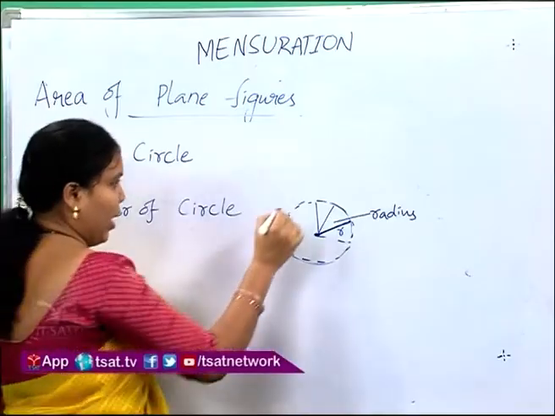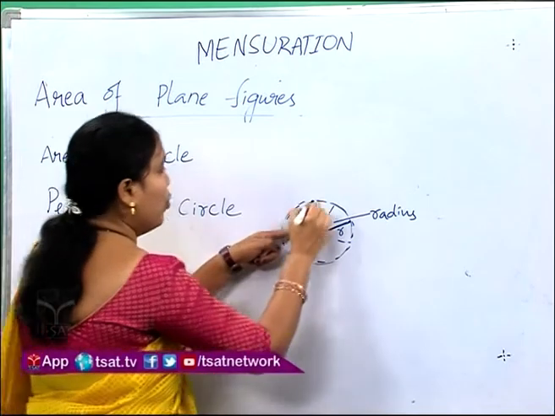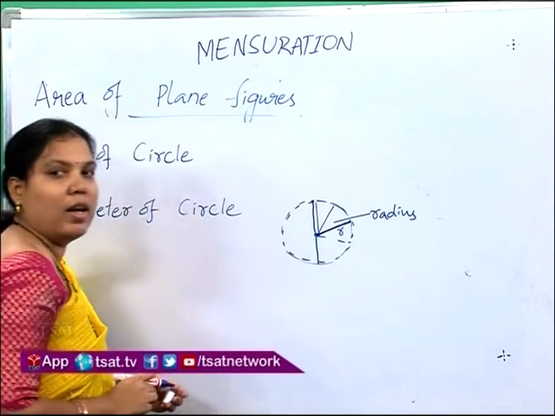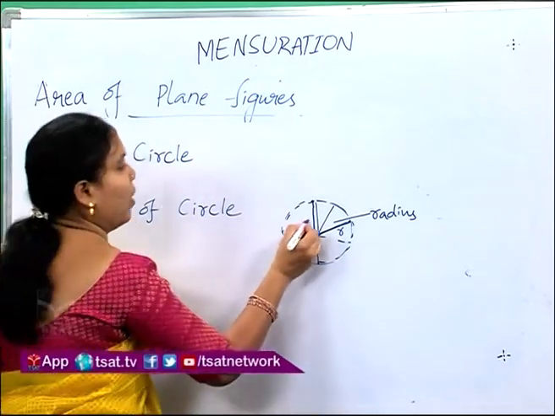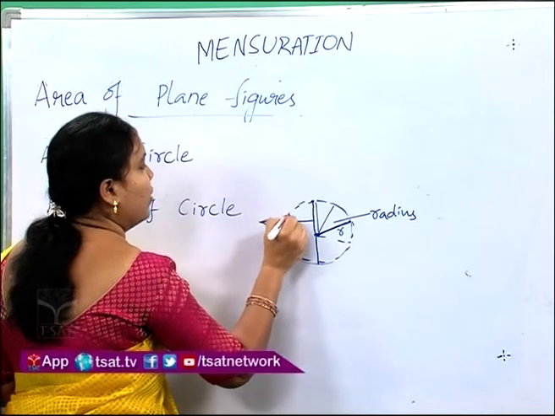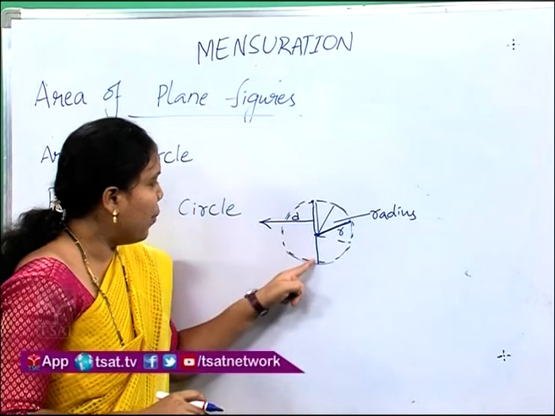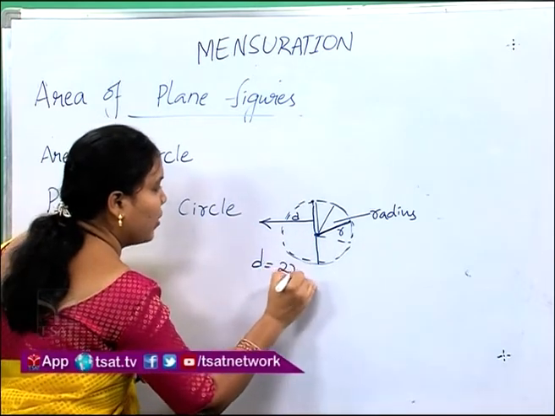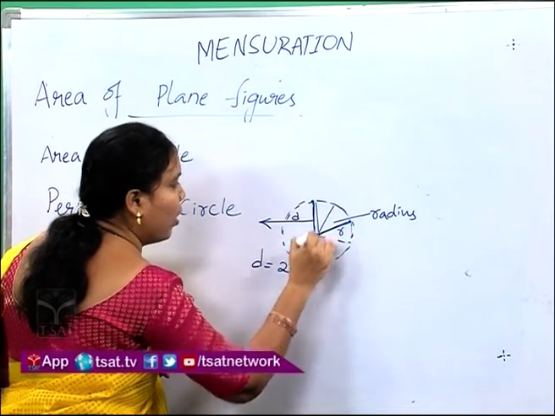If you take any point on the circle and draw a straight line through the center to the other side of the circle, it is called the diameter of the circle. It is denoted as d. And also the diameter is exactly twice its radius. This is r and this is also r.